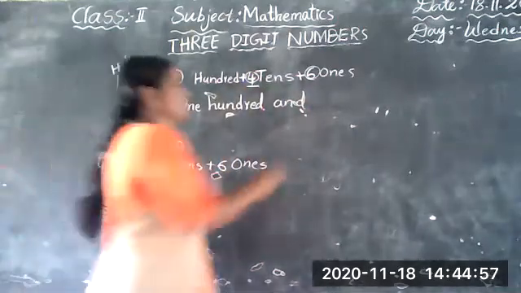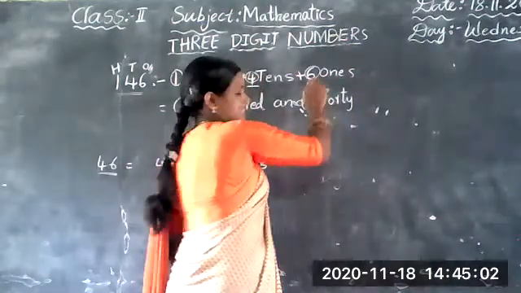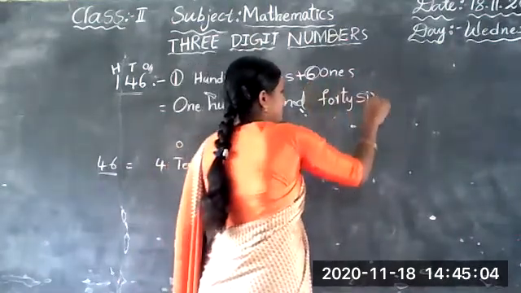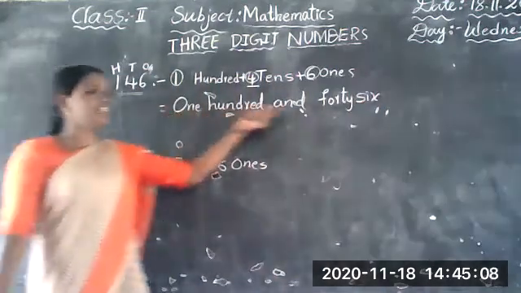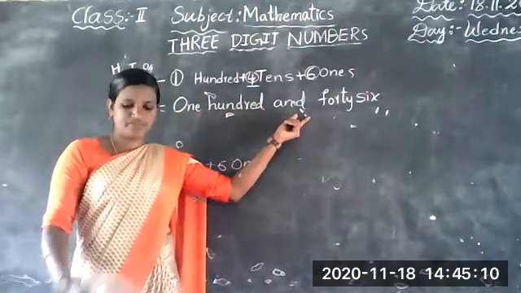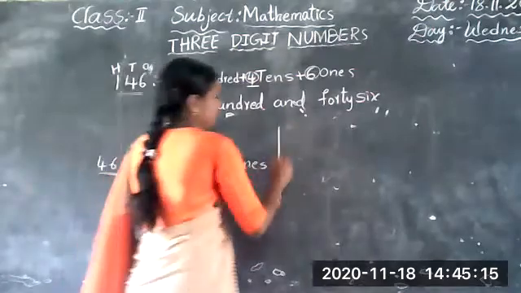So we should write F-O-R-T-Y 40, S-I-X 6, 46. See now, did you understand? 146. I will show the box also. Yesterday we learned.